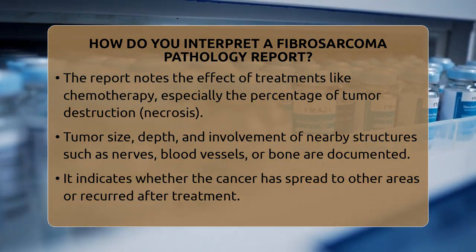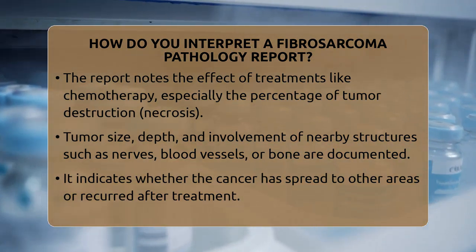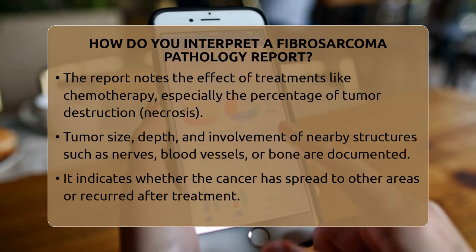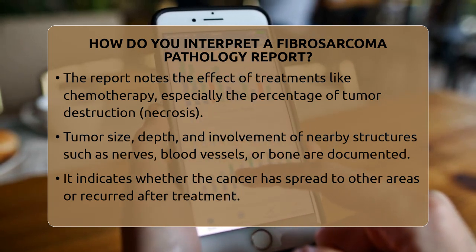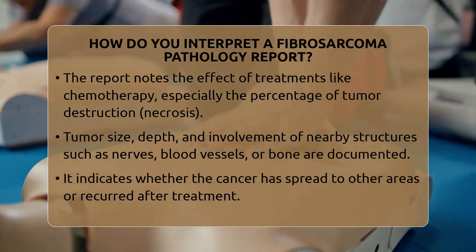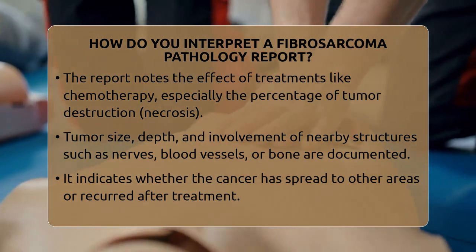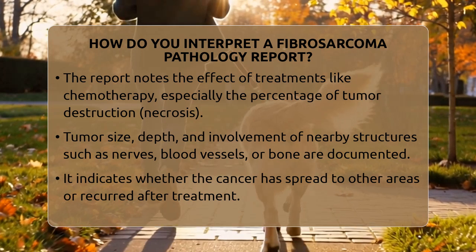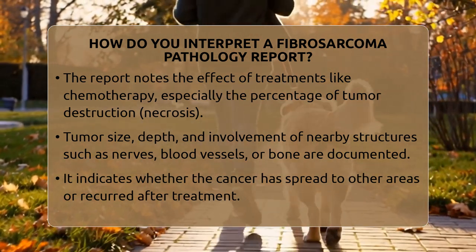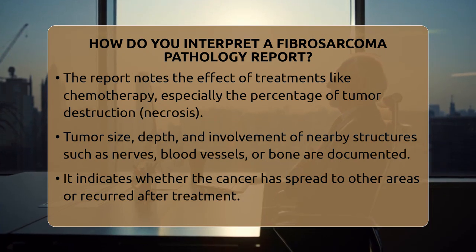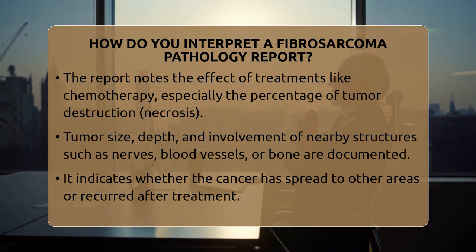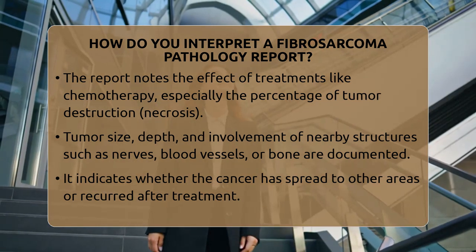The report also discusses the amount of tumor necrosis, or dead tissue. If more than half of the tumor shows necrosis, it can be a sign of a more aggressive tumor. If the patient received chemotherapy before surgery, the report will note how much of the tumor was destroyed by treatment, indicated by the percentage of necrosis. A higher percentage suggests a better response to therapy.